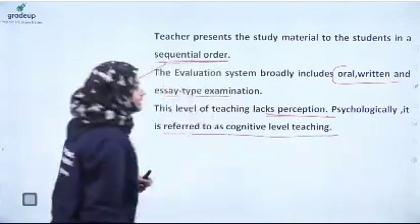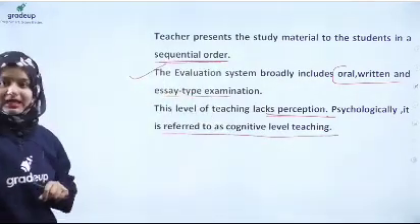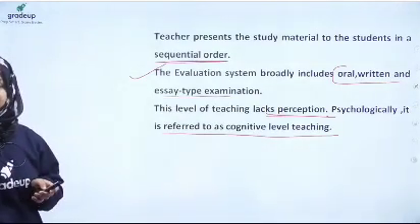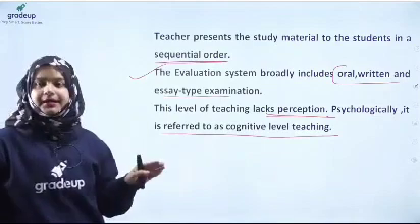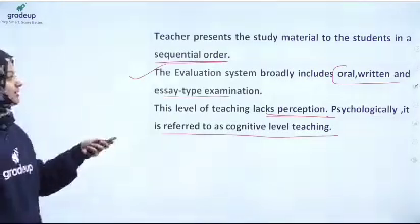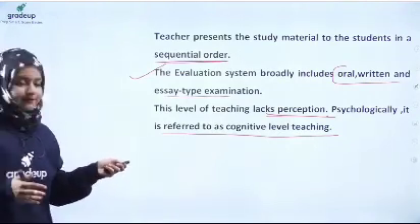Right. So this level lacks perception. Psychologically, it is referred to as cognitive level of teaching. Here, the thought process of the student is absent. Therefore, this level lacks perception, and it is referred to as cognitive level psychologically. The points that I have included here are very important points that could be asked. I hope this basic of memory level is clear to everybody. Herbart is the main proponent and the rest we have studied. We'll revise this after this class, right?